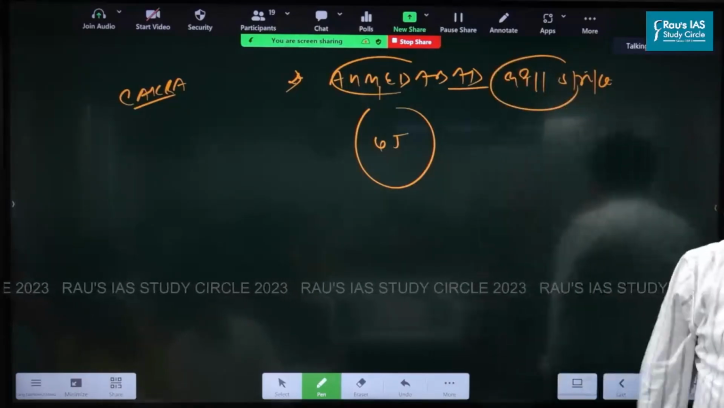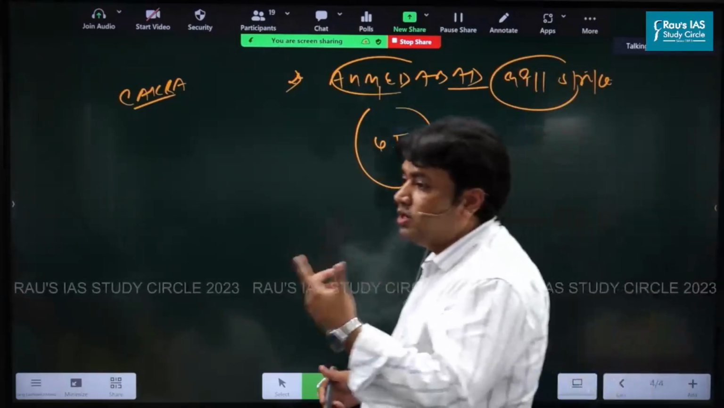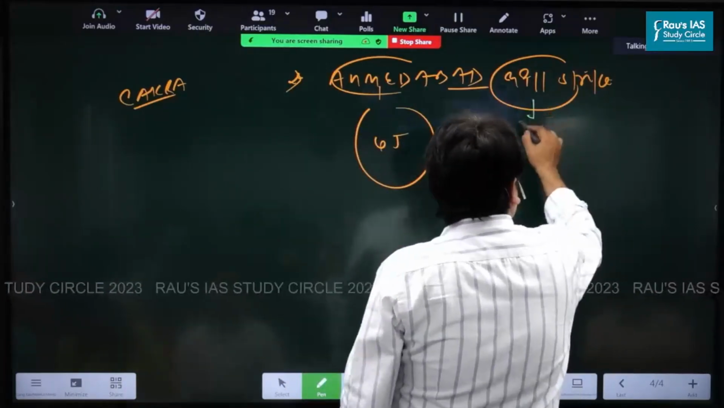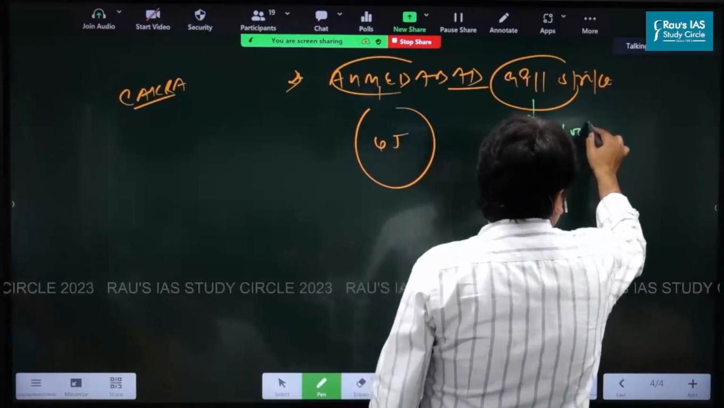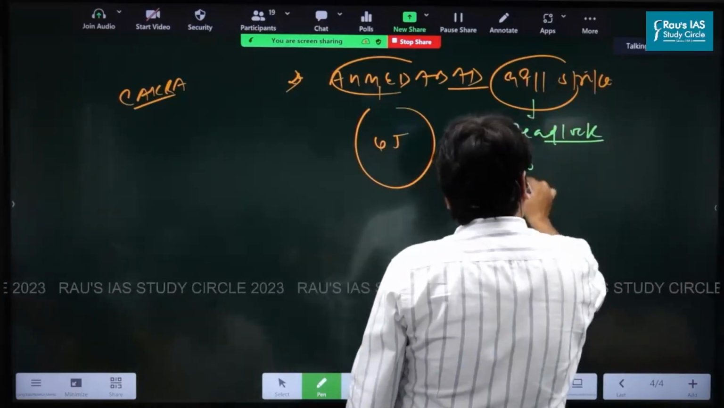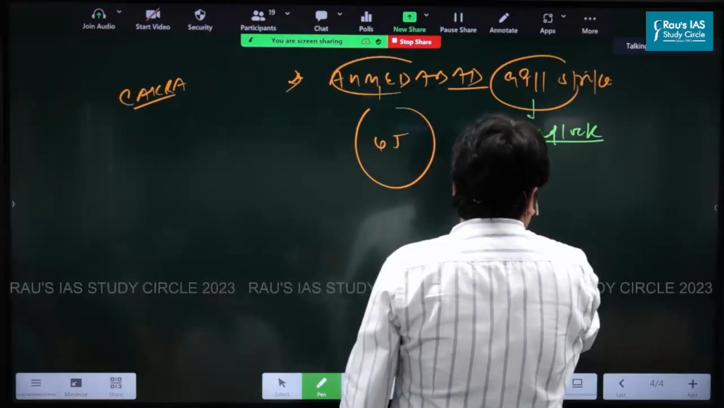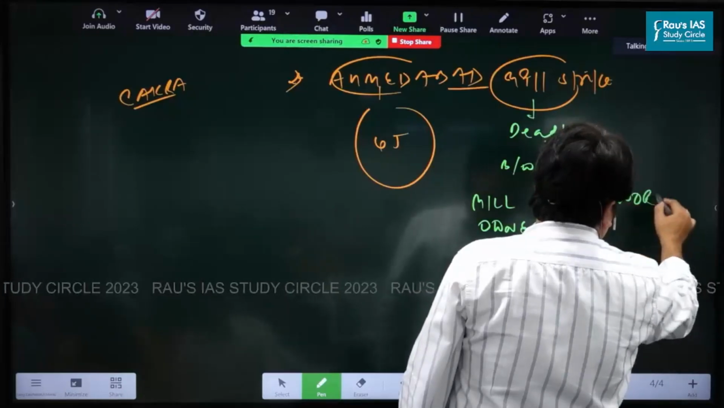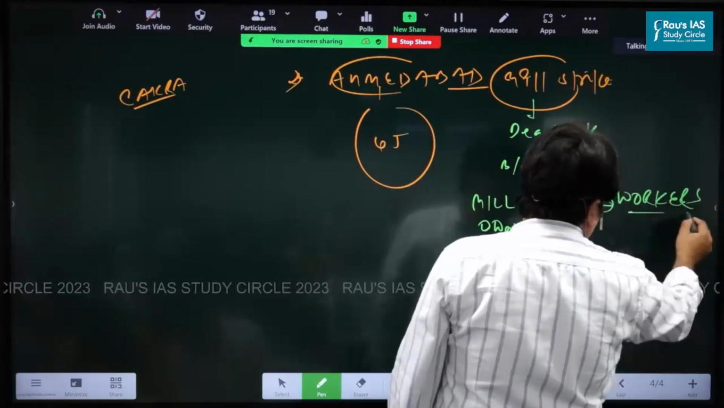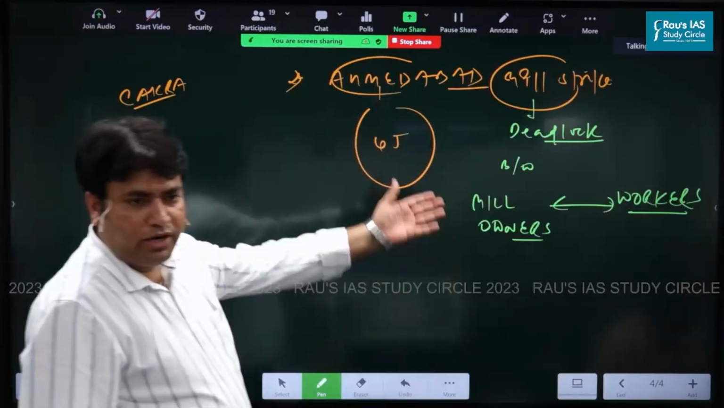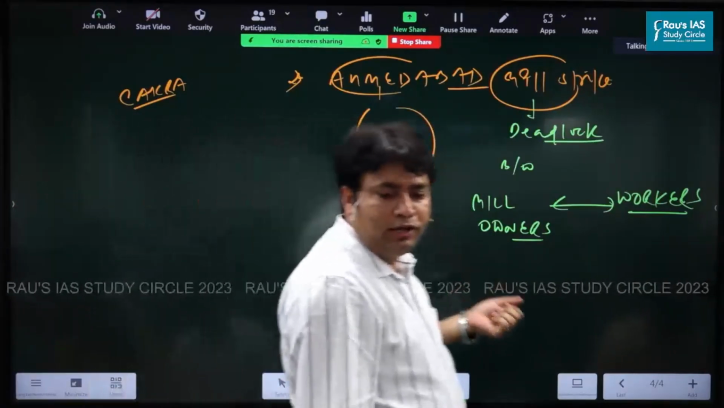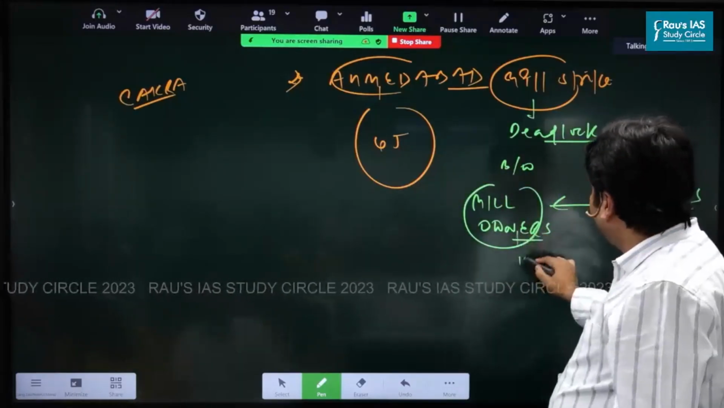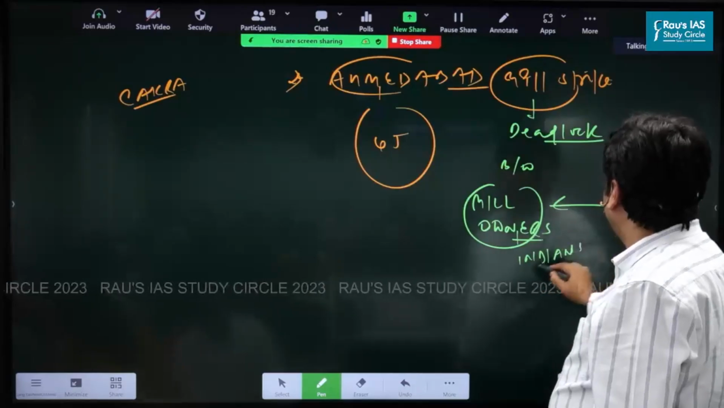It means here there is a deadlock between mill owners and workers. We see the deadlock between mill owners and workers, right? And the most important thing, the mill owners were Indians.